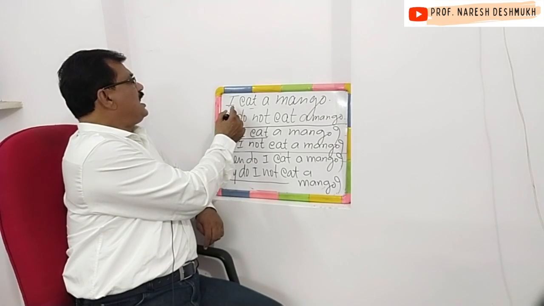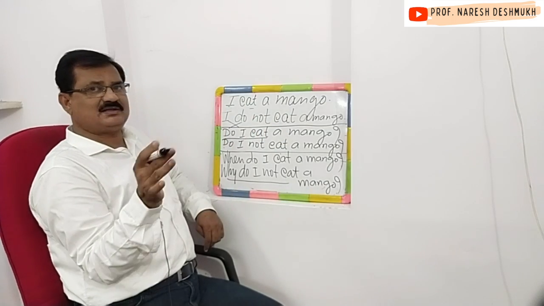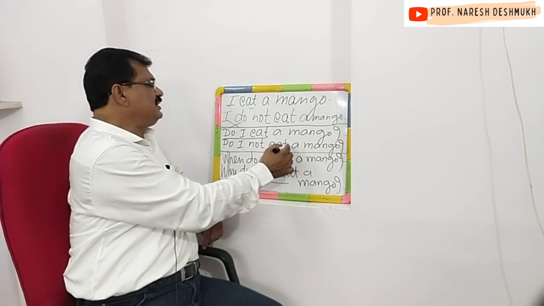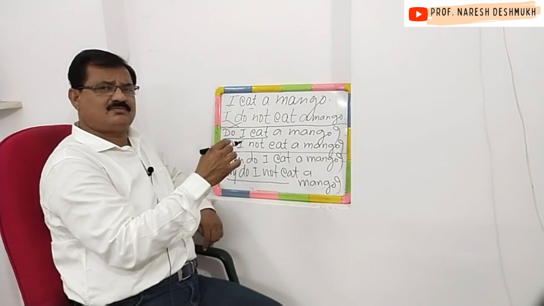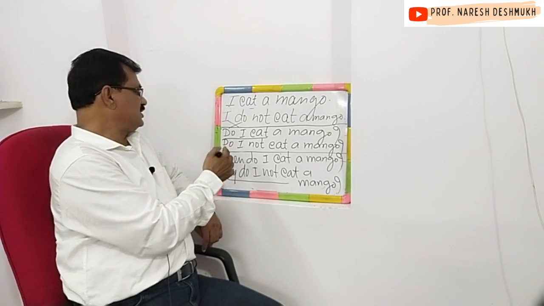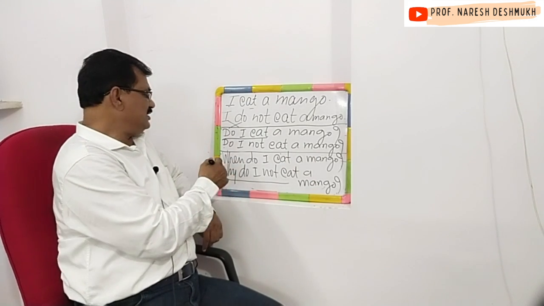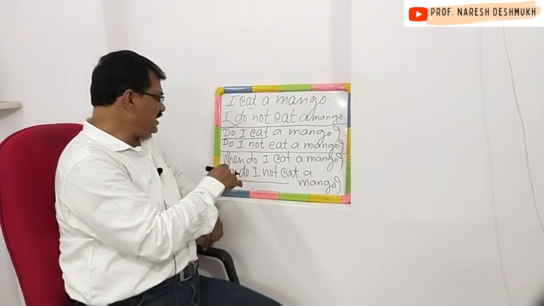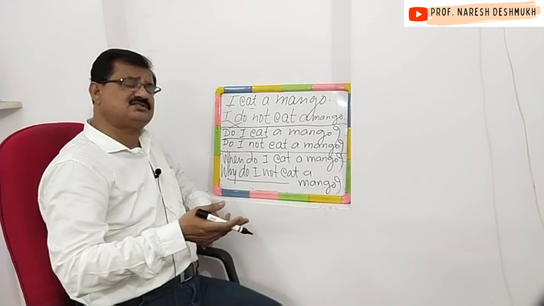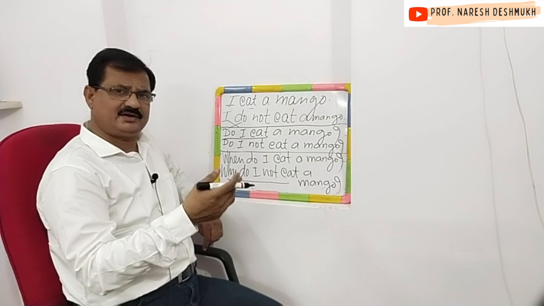So I eat a mango, मी आंबा खातो. I do not eat a mango, मी आंबा खात नाही. Do I eat a mango? मी आंबा खातो का. Do I not eat a mango? Don't I eat a mango? We can write this sentence like this also. When do I eat a mango? मी आंबा केव्हा खातो. And why do I not eat a mango? मी आंबा का बरं खात नाही. Why don't I eat a mango? We can construct like this also.